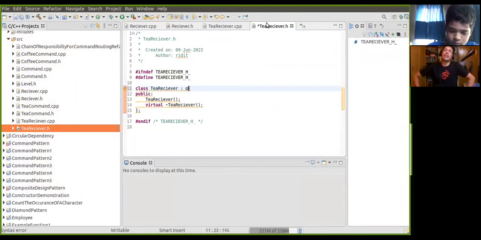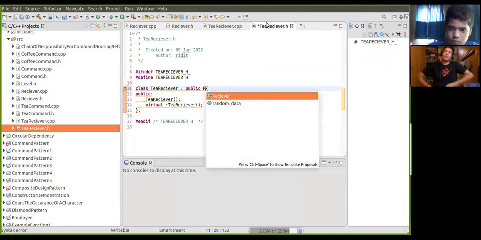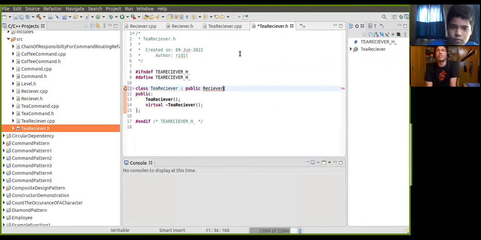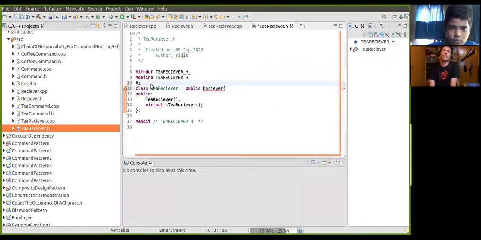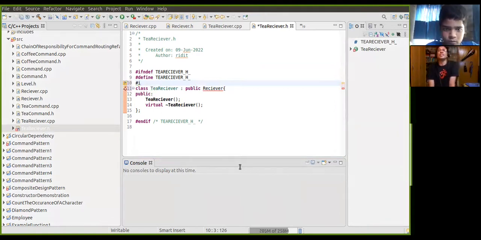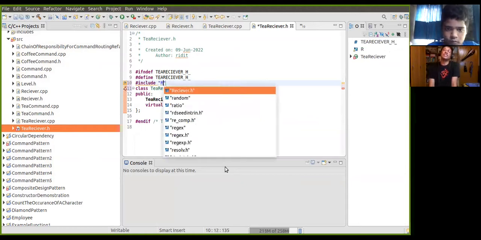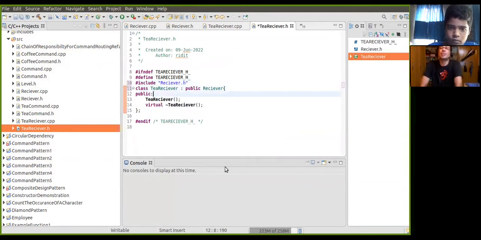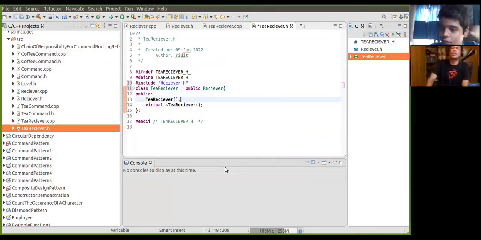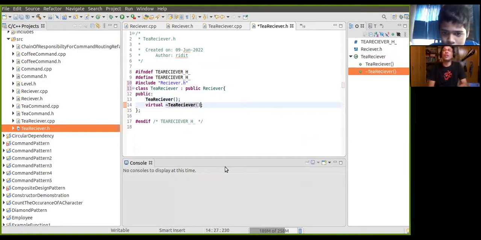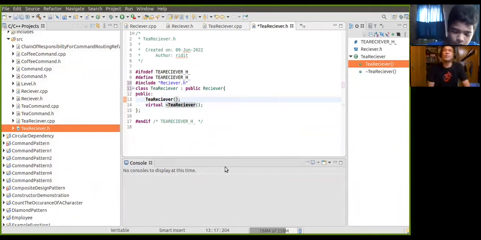So public inheritance, public receiver. You will have to include the receiver. Now you don't have to implement here, because again we have different levels, so this will again be a pure virtual function.